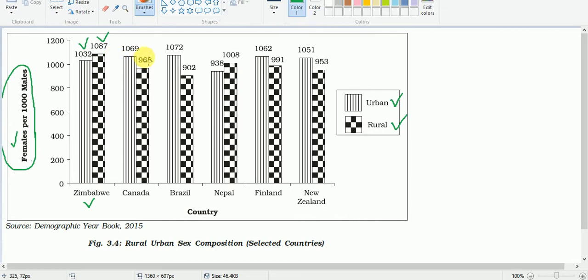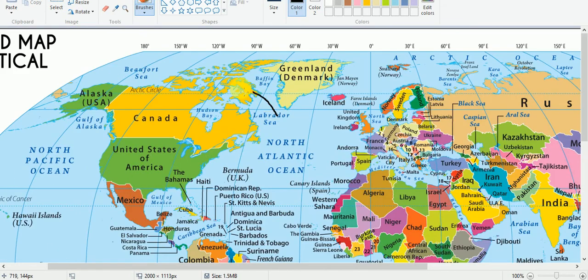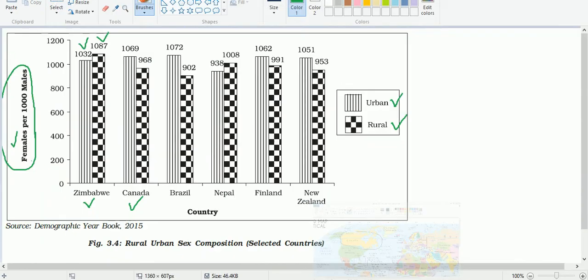Whereas developed countries like Canada here, Canada is a very big country and easy to locate also. Here we have Canada, and this is a developed country. So in this country we find the sex ratio is favorable in the urban areas.